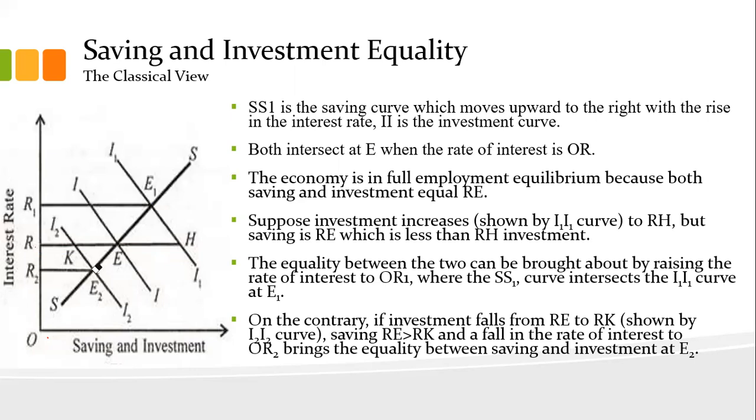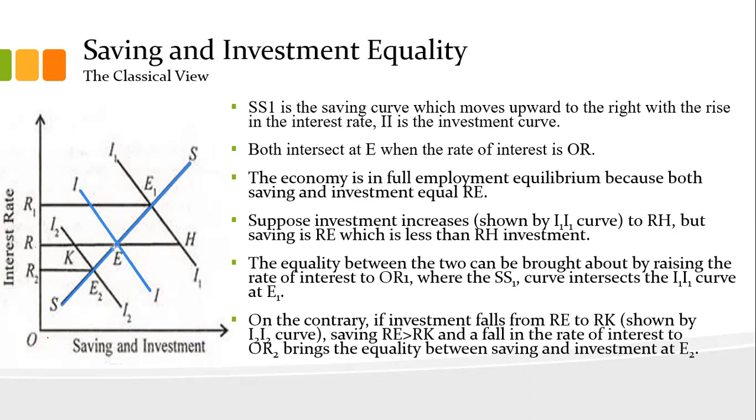Once again I am explaining, listen carefully. The initial condition was that this was our investment and this was our saving at the full equilibrium level, and this point E reflects the equilibrium point.